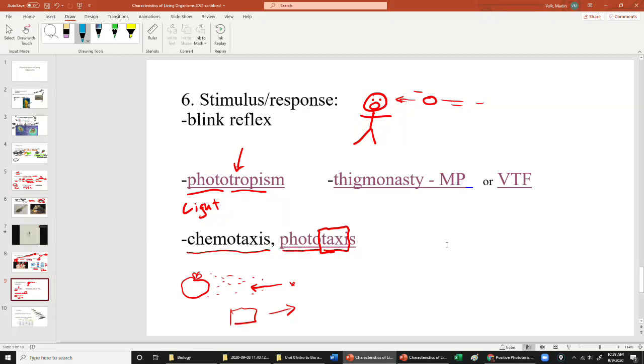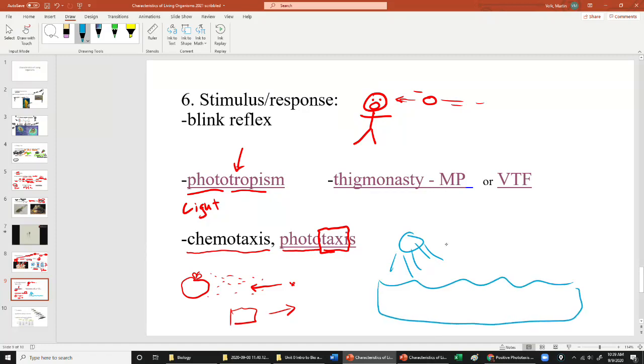All right, an example of a creature that might move away from light. Ooh, my sun is blue. Why did it go blue? I don't know. So if you have a pond over here, and you have an amoeba at the bottom of the pond, a little single-celled organism, they don't really like the light. They will move away from the light. Maybe they'll go underneath a rock or something like that, where it's dark, or closer to the bottom of the pond. And the reason for that is because a lot of the food that they eat is dead, decaying animals that might sit on the bottom of the pond, so their food is away from the light. So for them, it's better to move away.